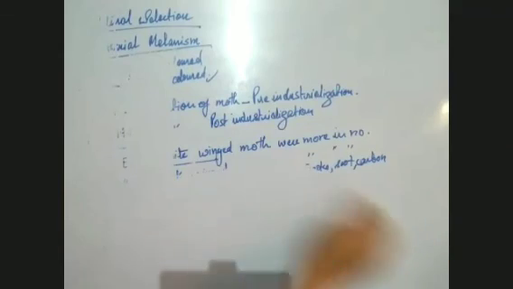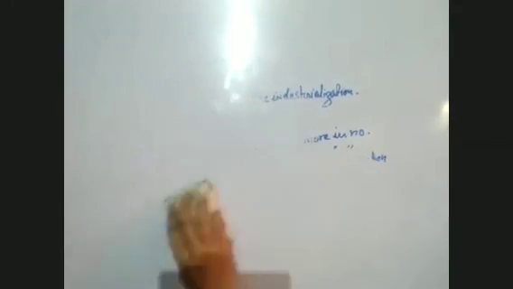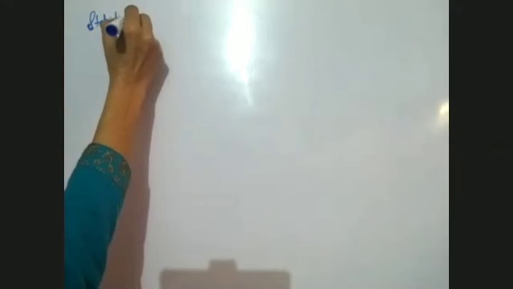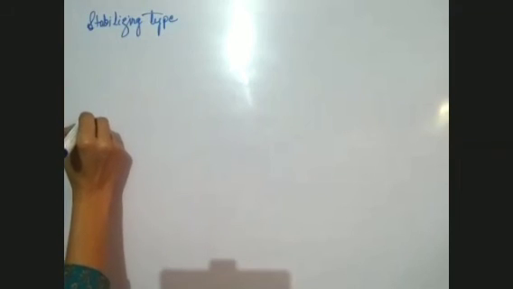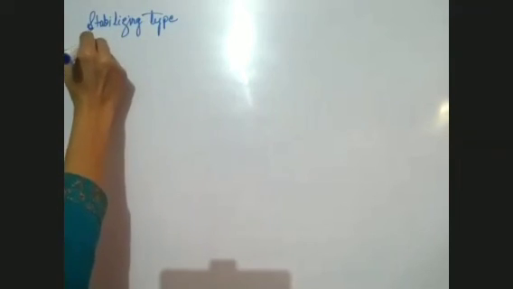Natural selection, the nature selects the fittest organism, and that is only able to survive. So the 3 graphs which represent the natural selection are stabilizing type, the directional type, and disruptive type. The first type is stabilizing type. The second type is directional type. I'll write together, then I'll make directional type.